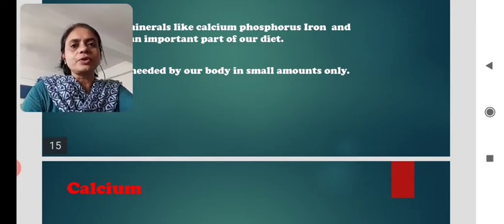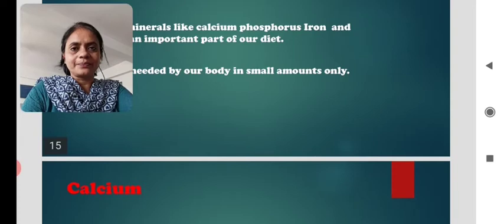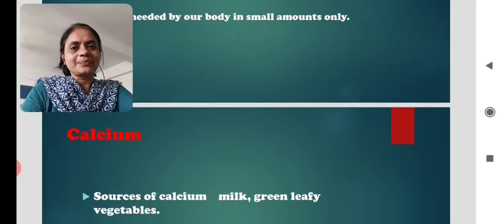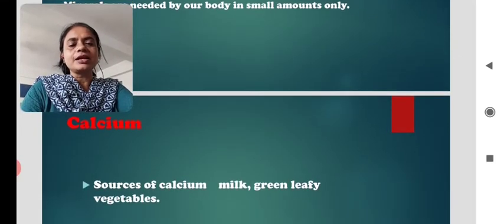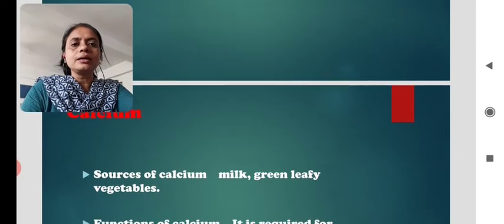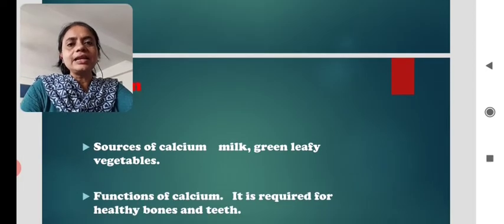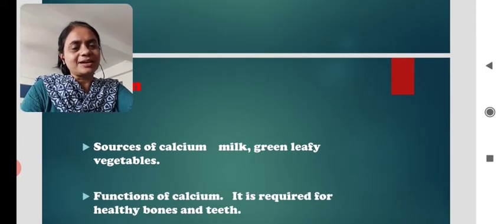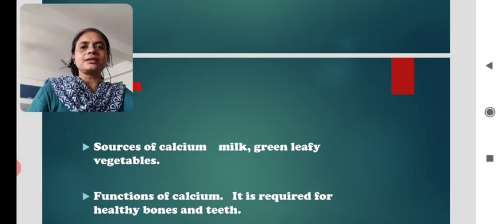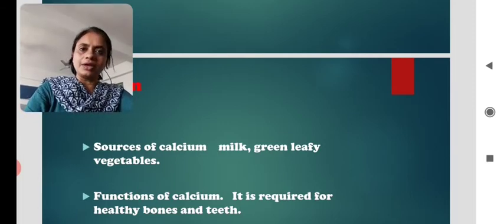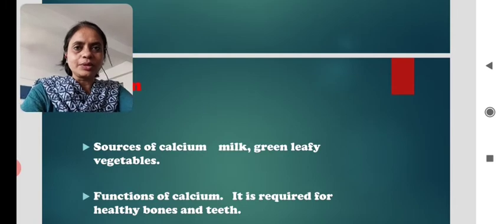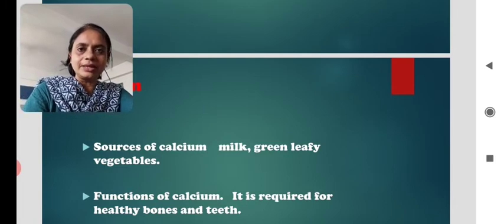Children, first of all, we will learn about calcium. What is calcium? Calcium is a mineral and sources of calcium are milk, green leafy vegetables, etc. So the main source is milk and green leafy vegetables, which your mother often asks you to have, milk to make your bones strong.